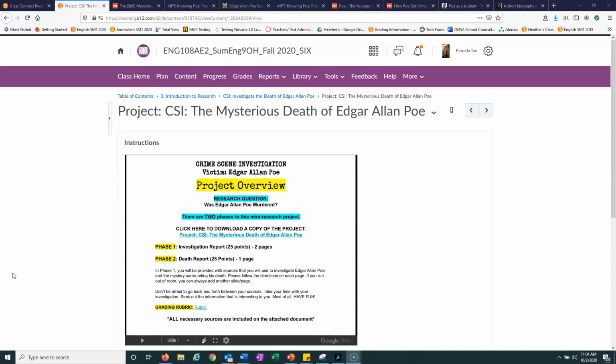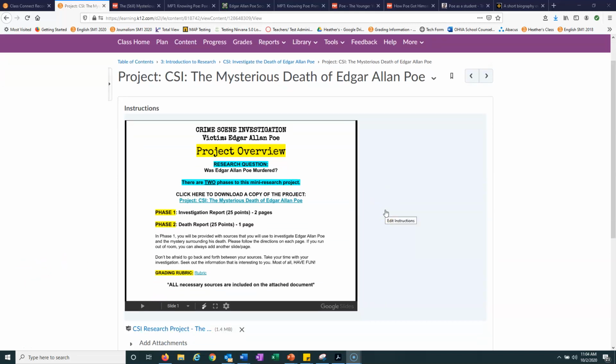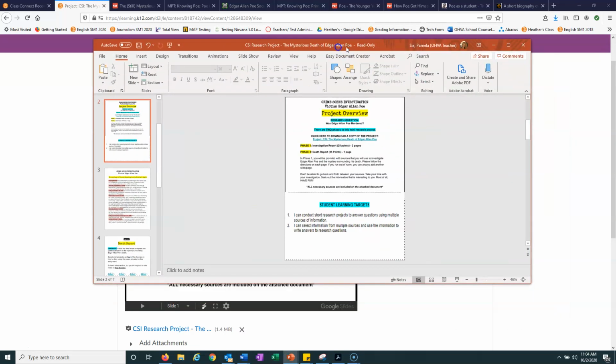So this project is something that many of you will love. It's a really cool, fun project, but there are multiple components to it. So I want to make sure that you're aware of exactly what needs to be done for the assignment. So as you go into the classroom, you can click into the assignment. Before the assignment, there are some lesson pages you're going to want to make sure to read. So be sure to do that. When you click the assignment, you're going to pull that up down here. So I actually have it pulled up. So I'm going to pop this over.